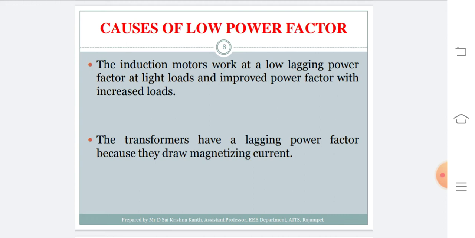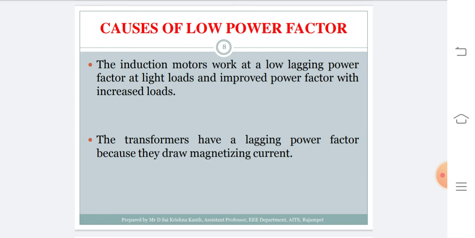The first major cause of low lagging power factor is induction motors. Induction motors, either single phase or 3 phase, work with a low lagging power factor at light loads and a slightly improved value at increased load, but not up to the mark. An induction motor always operates at a power factor less than 0.7 at most. At light load conditions, it may even operate at 0.3 power factor. So that is why this is the first and foremost major cause of low power factor in the given distribution system.